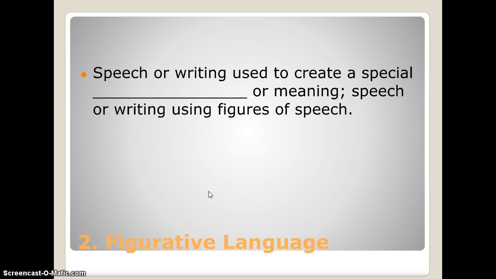Figurative language is often used in poetry. Figurative language is speech or writing that's used to create some kind of special effect or meaning. If we have any kind of speech using figures of speech, we're using figurative language, and we're going to see several examples of this as we go through our notes.